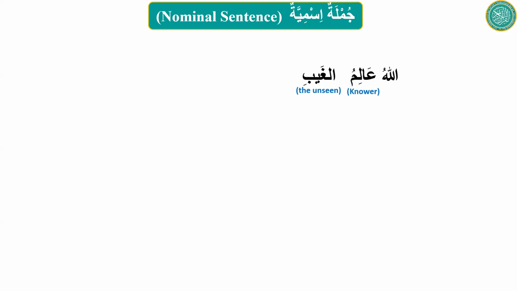Alimul Ghaibi, what is this? Oh, this is a special mudaf ilayh. It's not a special mudaf. It translates like a regular mudaf ilayh. The knower of the unseen. So it is not a special mudaf. Okay, translate it now. Allah is the knower of the unseen. Yeah, now label it.